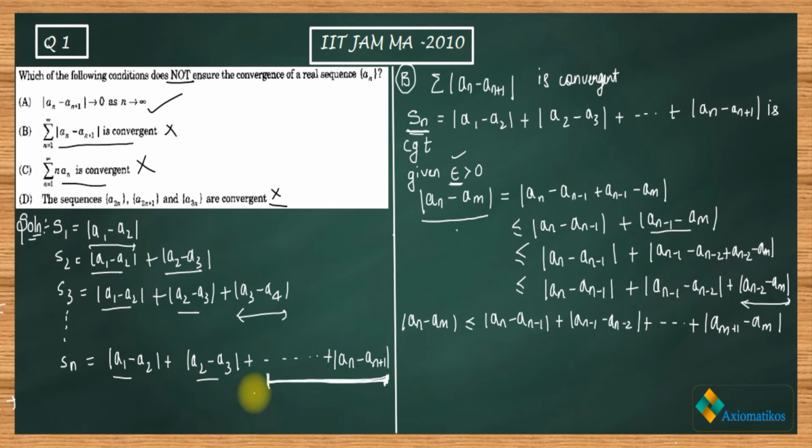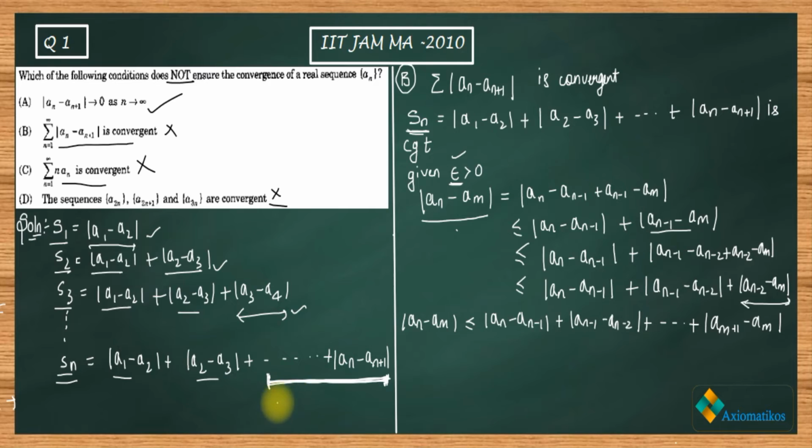So what I am trying to suggest is that you are continuously adding these things. The S1 term is smaller, S2 is bigger, S3 is bigger still, and Sn is much bigger than that. Now if the sum of the terms in the end will not go to 0, then the sum will be divergent. Are you getting my point or not? So for this sequence Sn to be a convergent sequence, the tail must go to 0 here. Are you getting my point or not?